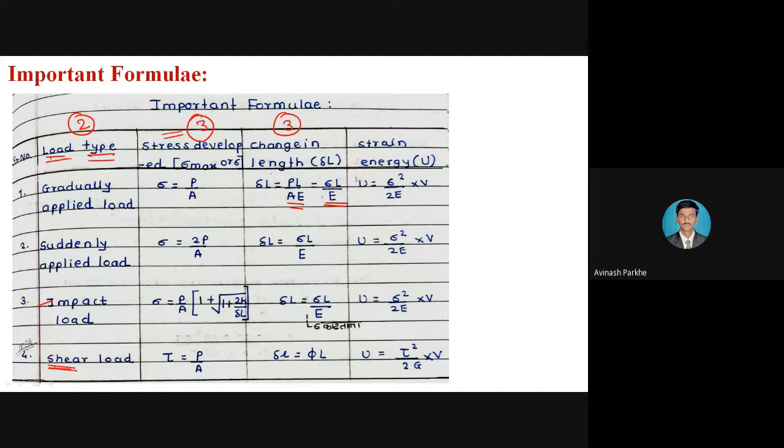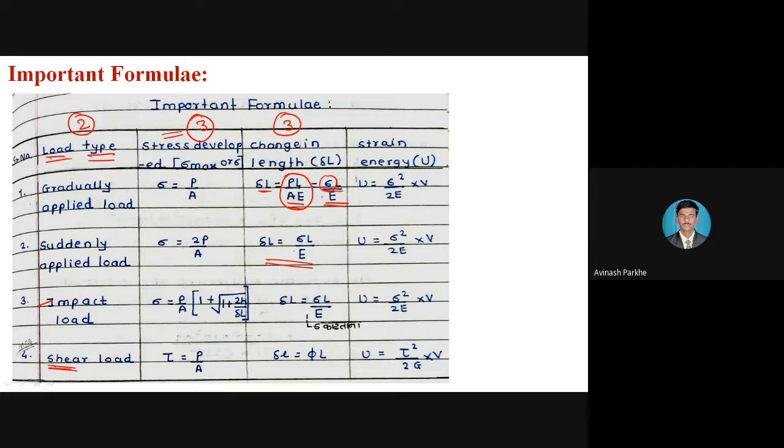Up till now, we have used the formula as PL upon AE, but in this particular chapter, always we have to use the formula as delta L is equal to sigma L upon E. Why sigma? Because deformation is due to this much amount of stress. Deformation कशामुळे झालेला आहे, तर एवढा amount of stress develop झाल्यामुळे आपल्याला एवढं deformation आलेलं आहे. Therefore, always in this particular chapter, while solving the numericals, we use the formula of delta L in the form of sigma L upon E, not PL upon AE.